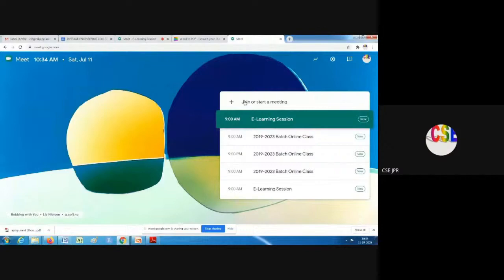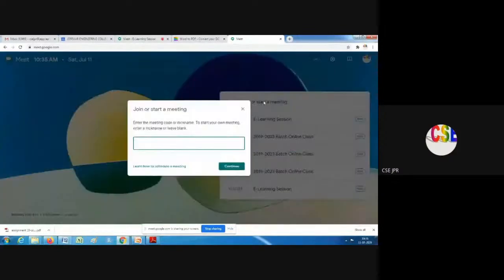If you are a participant attending another class, select this option and type the code here. Otherwise, if I am the staff starting a new session, I simply click continue.